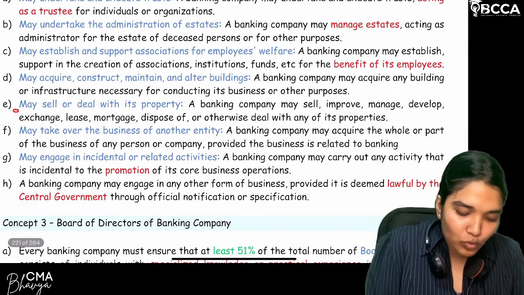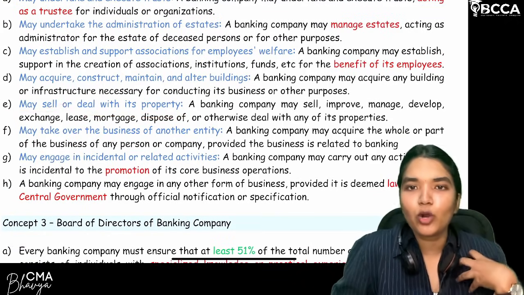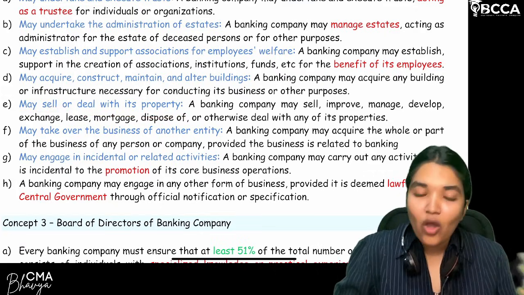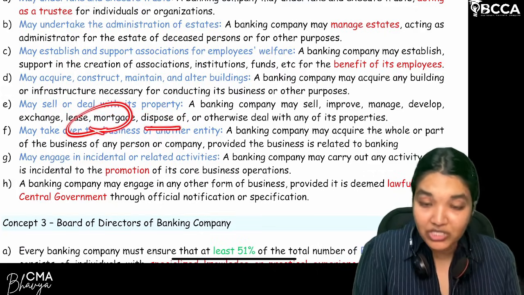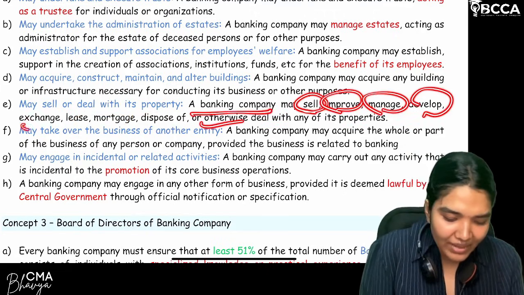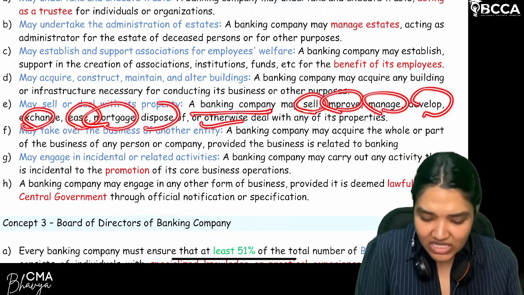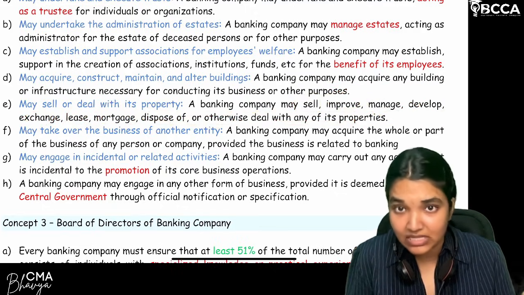Clear? Next, moving on, is may sell and deal with its property. So whatever property it has, it can sell it, or build, or deal with the property, it can give it as a mortgage, or dispose of it another way. So a banking company may sell, improve, manage, develop, exchange, lease, mortgage, dispose of, or otherwise deal with any of its property. Property means assets of the bank.